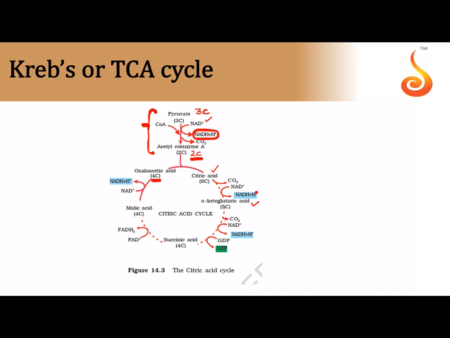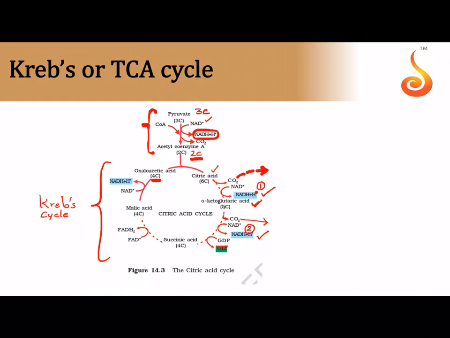So this is the actual Krebs cycle, isn't it? This cyclic portion is the actual Krebs cycle or the citric acid cycle. I don't have to circle anything because they have given it in blue already. So we get the first NADH over here. NAD plus oxidizes citric acid into alpha ketoglutaric acid, and a molecule of carbon dioxide is liberated. Then alpha ketoglutaric acid, again you get a molecule of carbon dioxide, again you get the second NADH. So this is the first NADH, this is the second NADH from the Krebs cycle, and then it gets converted